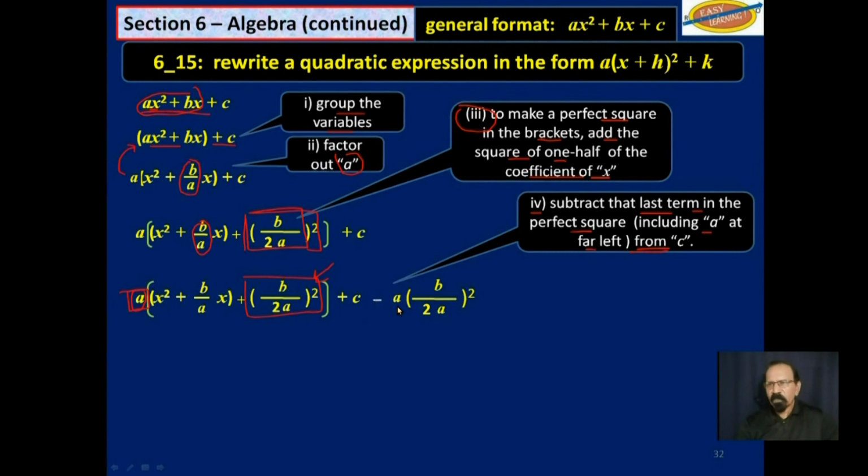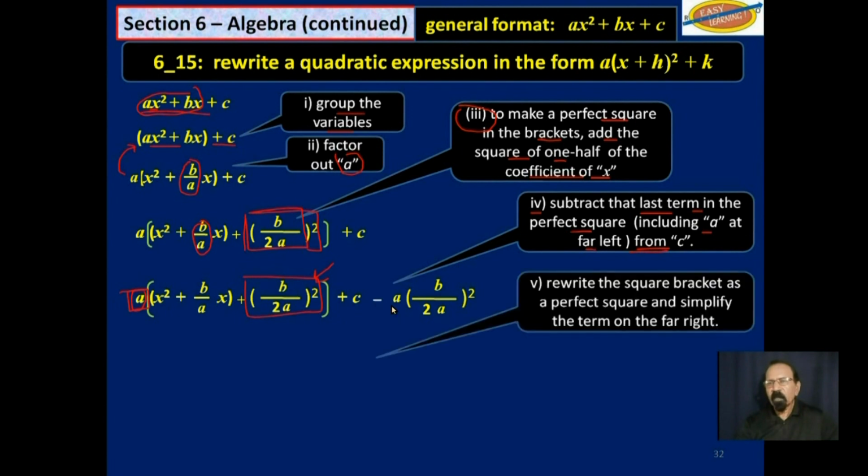All right, we're almost finished with this. That's the fourth step. And finally, we will rewrite the square bracket as a perfect square and simplify the term on the far right. So this square bracket here in green, excluding that a, we will rewrite as a perfect square, and then we will simplify this part over here.